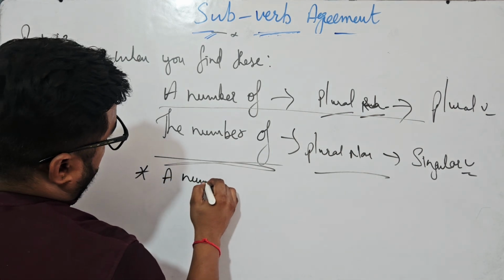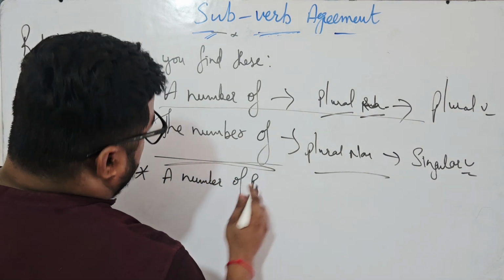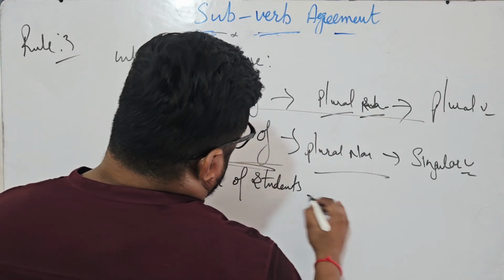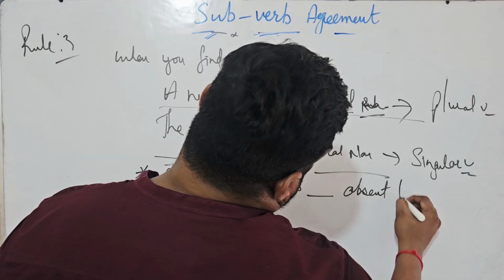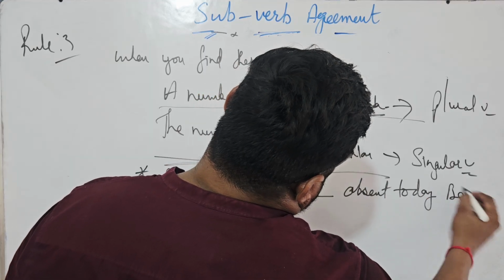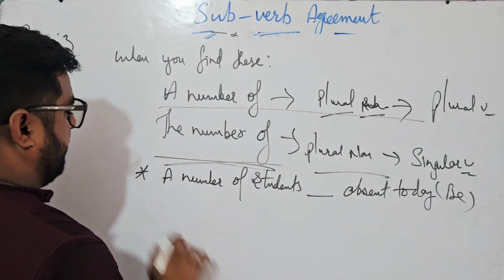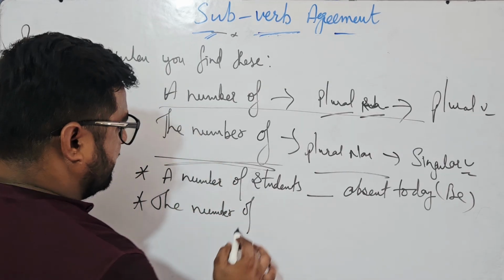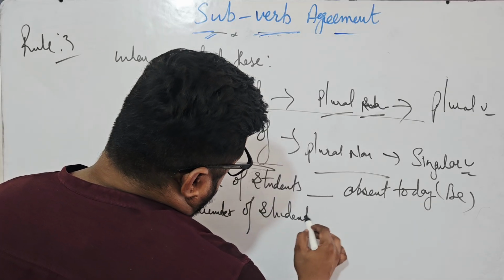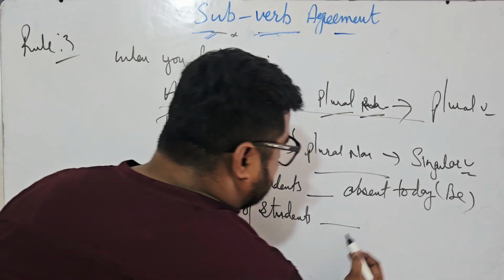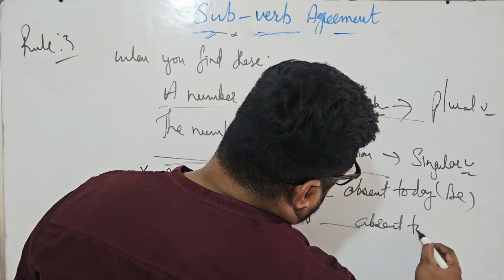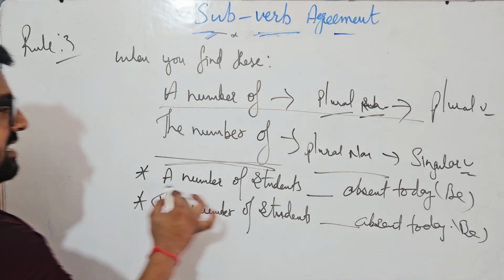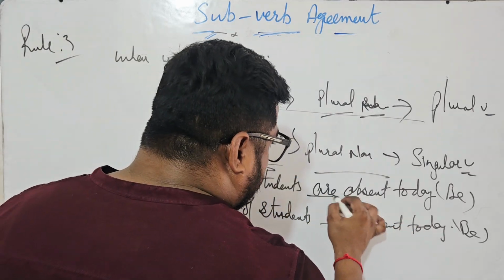A number of students dash absent today. B family, right? Answer should come from B family. Okay, same identical example I will be giving it to you. Students, the number of students dash absent today. Again, B family. So a number of students are absent.